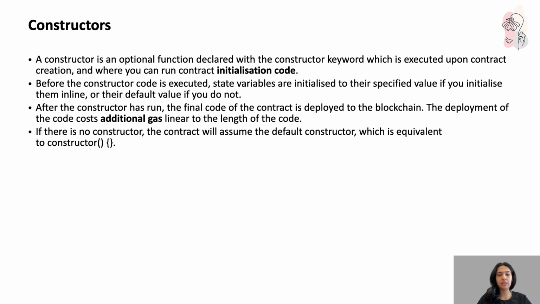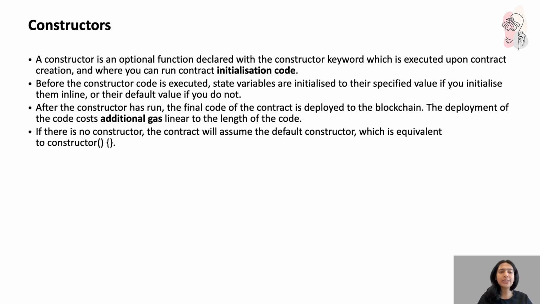Now, what is a constructor? A constructor is an optional function because if you don't declare it, the contract is going to assume a default constructor, that is, an empty function. So constructor is an optional function declared with the constructor keyword. How do I know it's the constructor function? You declare it using the keyword constructor, which is executed upon contract creation and where you can run your initialization code. Whenever your contract has to run, this is the code that is going to run first, and then your main contract code is going to run.